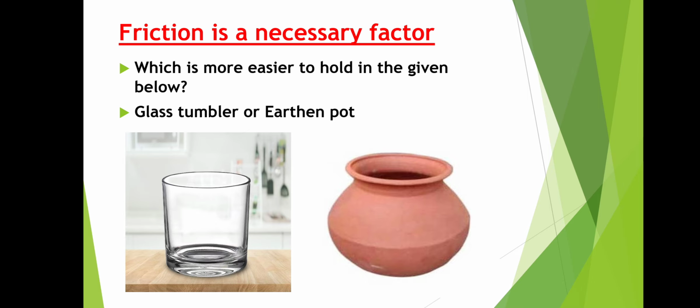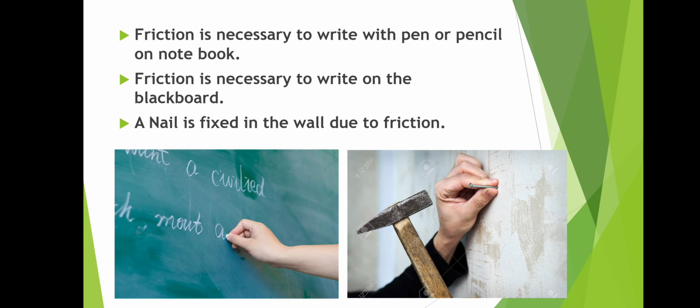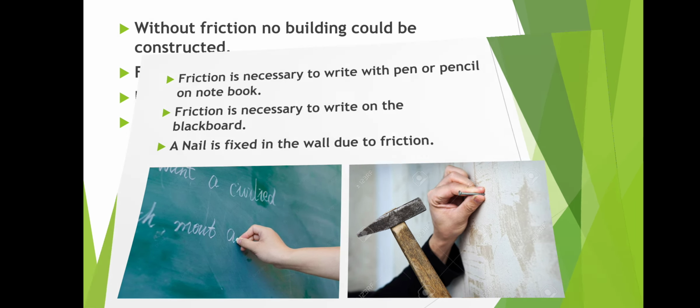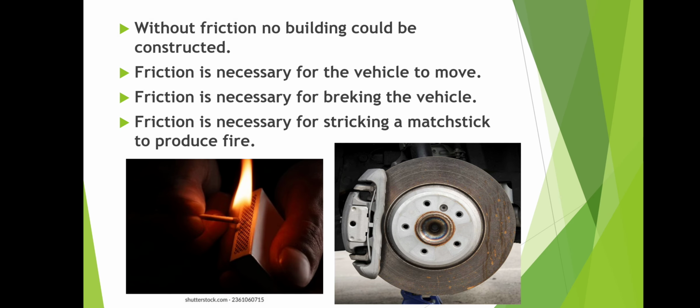Next we move on to some examples. Friction is necessary to write with a pen or pencil on a notebook. We already know that without friction we cannot write on the blackboard or exercises. Friction is necessary to write on the blackboard. A nail is fixed in the wall due to friction. We already know that without friction, no nail can be fixed into the wall. Without friction, no building could be constructed.